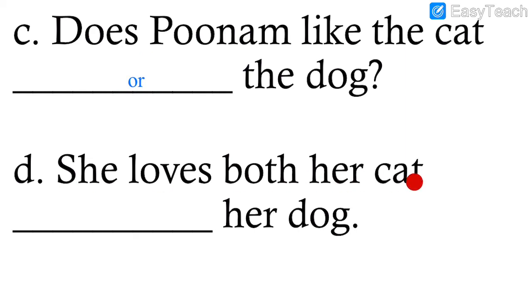She loves both her cat dash her dog. Both. She loves both. So these are equal. Her cat, her dog. So we write and because she loves both of them. Cat and dog. She loves both her cat and dog. Here we complete exercise number 1.